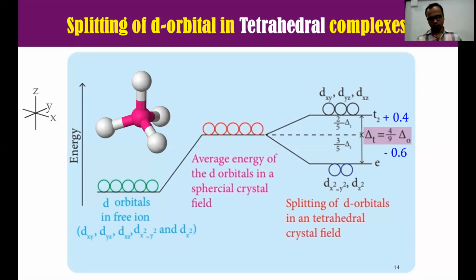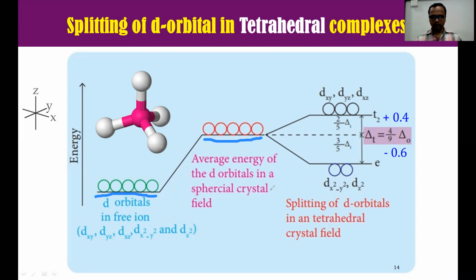I'm telling one more time. See, first it is a tetrahedral complex, which means 4 ligands are approaching the central metal. These are approaching in between the axes. First, the d orbitals are degenerate, which means they have the same energy. Due to approaching ligands, their energy will increase, and then there will be interaction between the electrons of the ligand and the electrons of the central metal.